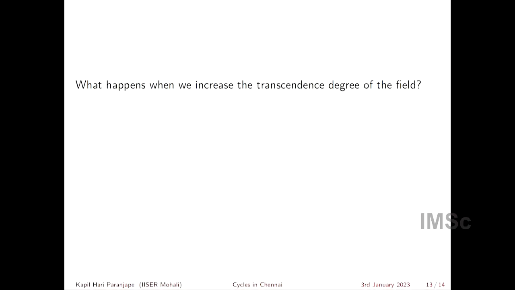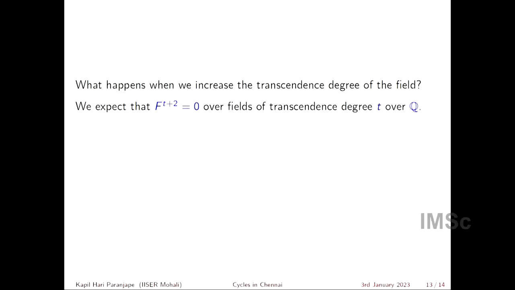So what happens when we increase the transcendence degree of the field? What happens if, instead of Q, we take a field with one transcendence variable or more? We also expect that F^(t+2) is 0 where the field has transcendence degree t over Q. Okay, so this is another of the expectations. Perhaps Srinivas will mention this a little more tomorrow. I don't know, he's nodding his head saying no, but in any case.